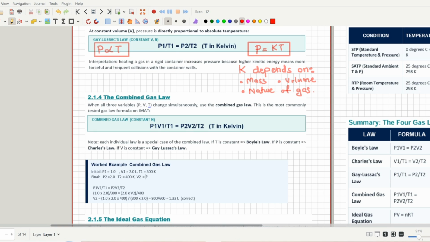So for example, if you are given three different values, pressure, volume and temperature, and the final pressure is P2, the final temperature is T2, and you have to find the final volume, you will use this law: P1 V1 over T1 equals P2 V2 over T2, and you will get the answer 1.33 liters. I don't have to solve that for you, right? I know you are smart.